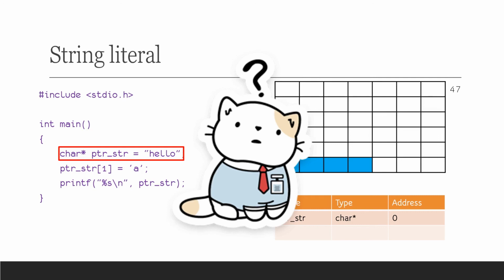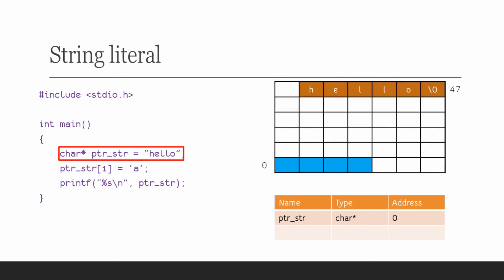In this case, the C program allocates a memory to store the string, but as no variables are associated, the memory is marked as read-only. This memory is allocated in a section called text section. So the string is called a string constant or a string literal. If you are unaware of what a text section is, please watch the video in the description to learn more about memory segmentation. Thus, in the second line, when you try to overwrite the string, it actually tries to edit the memory which is marked as read-only, which is not allowed. Thus, the program crashes with a segmentation fault. This is a very common question asked in technical interviews.